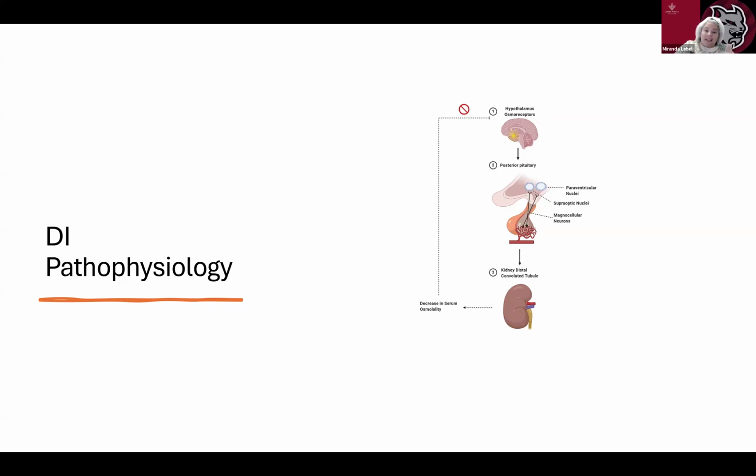Because of the lack of ADH or the kidney's inability to respond to it, we're going to have increased urinary output. The kidneys will allow too much water to be excreted, leading to very large volumes of dilute urine, up to 3 to 20 liters a day. Dehydration, since the body loses more water than it can take in, it can lead to dehydration, causing symptoms like excessive thirst, polydipsia, dry mouth, and fatigue. DI occurs when there's either not enough ADH or the kidneys can't use it. This results in excessive urination, thirst, and the body struggles to retain water and maintain homeostasis.